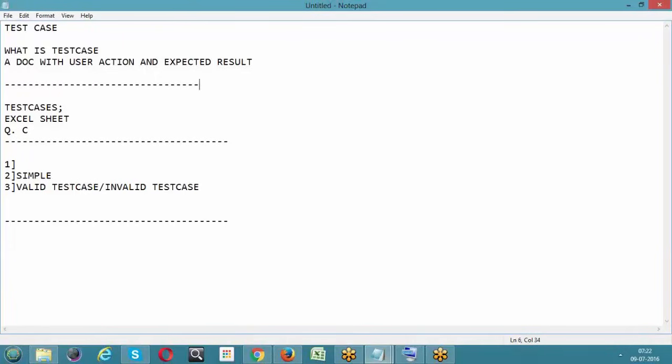Now, let me show you a simple test case. As I said, test cases will be written in some Excel sheet. Every company uses its own test case template, in the sense with some predefined components in it.